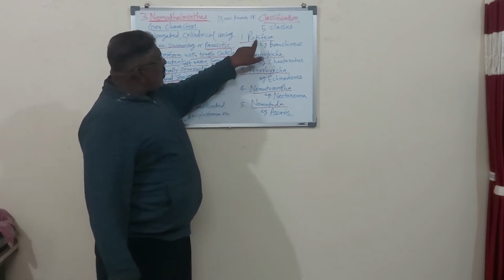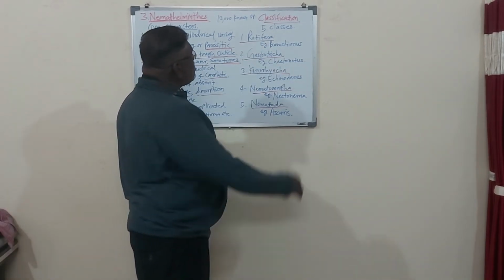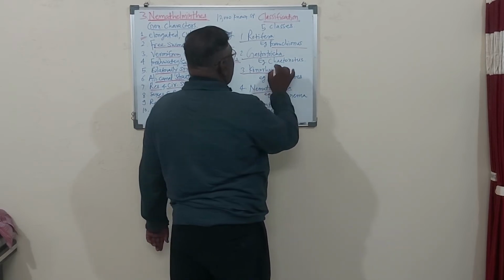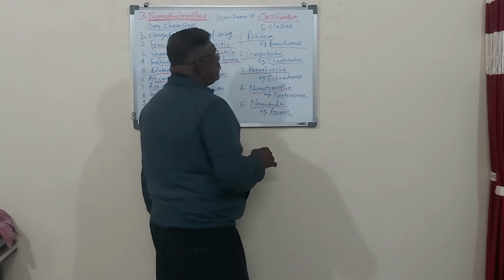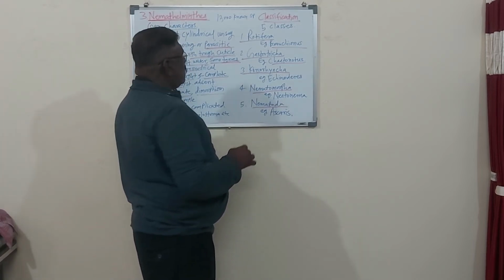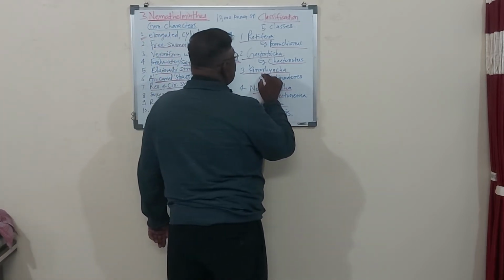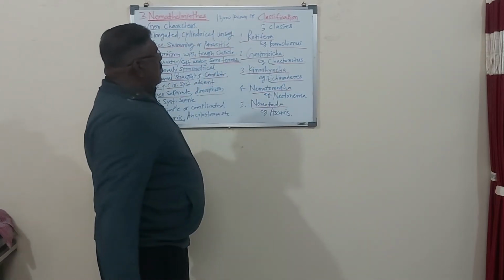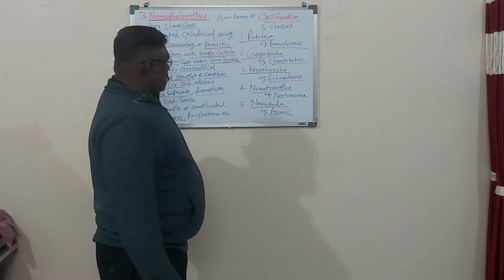So here, Rotifera, the common example is Brachionus. Then Gastrotricha, the common example is Chaetonotus. Then Kinorhyncha, that is Echinoderes.